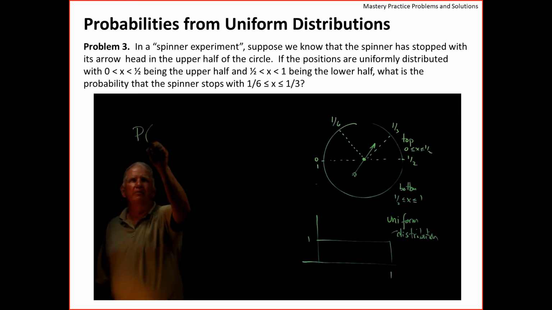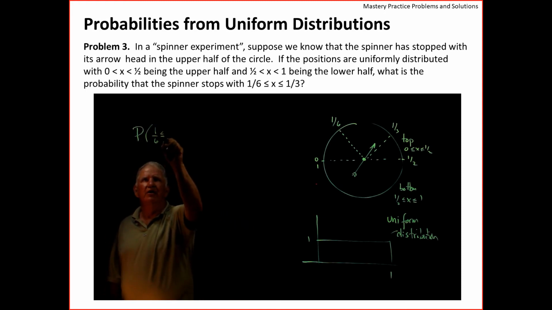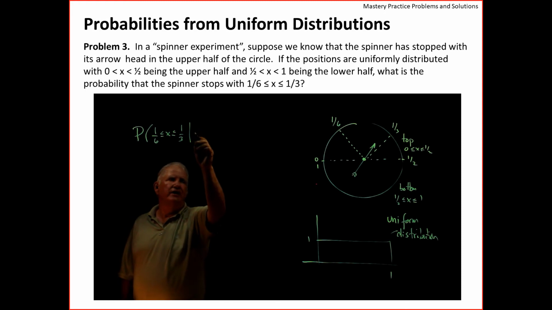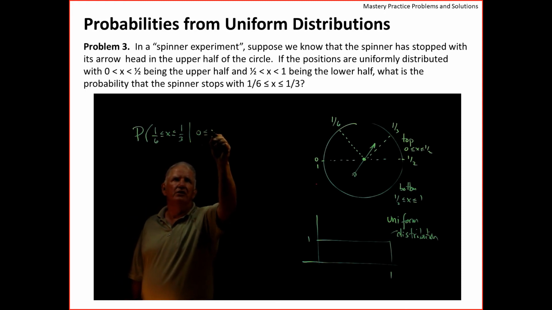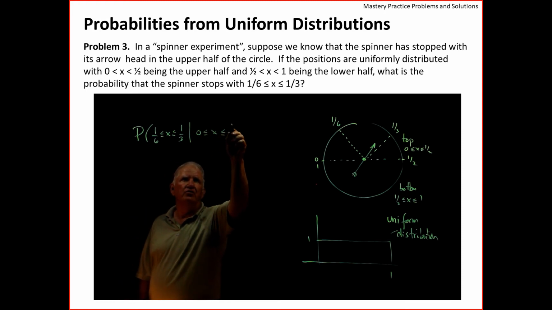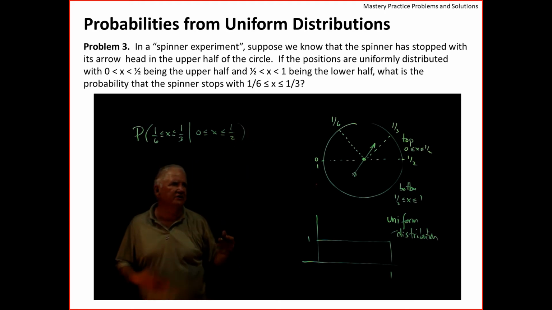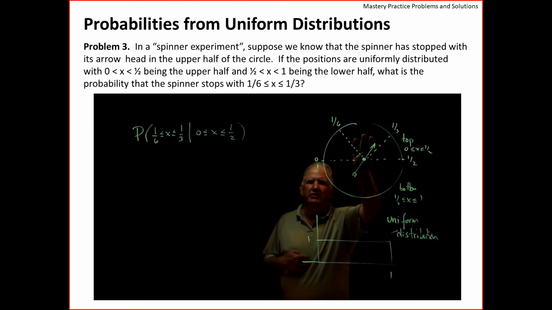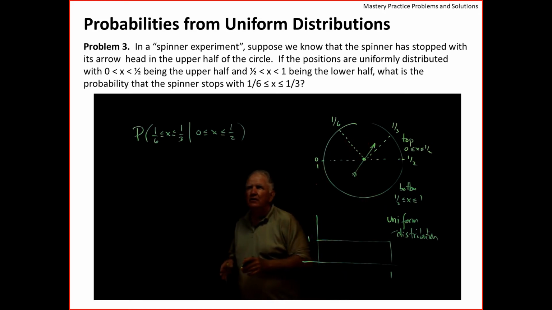So what's the probability that it falls somewhere in the interval between 1/6 and 1/3, given that it's in the region between 0 and 1/2? You understand that's a different question than asking what's the probability that it's between 1/6 and 1/3. This is the question we're being asked.